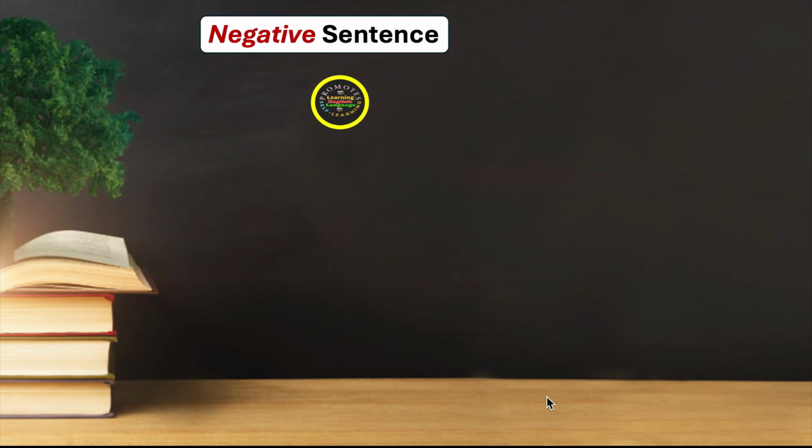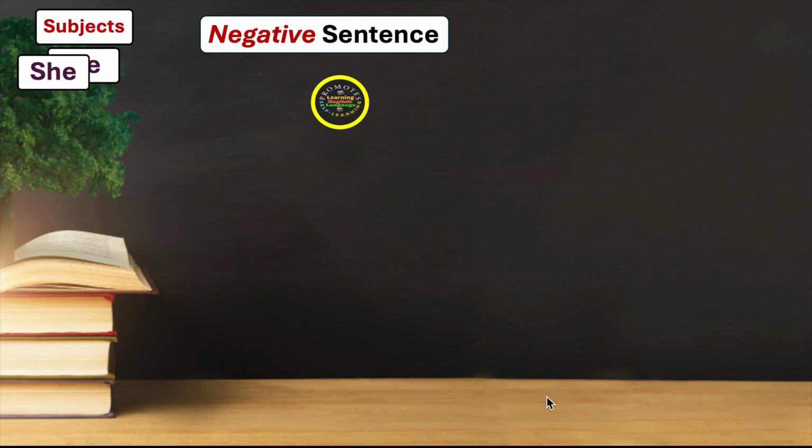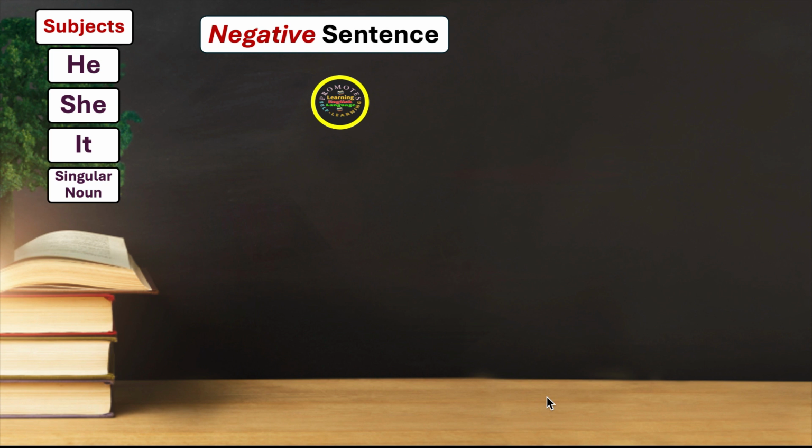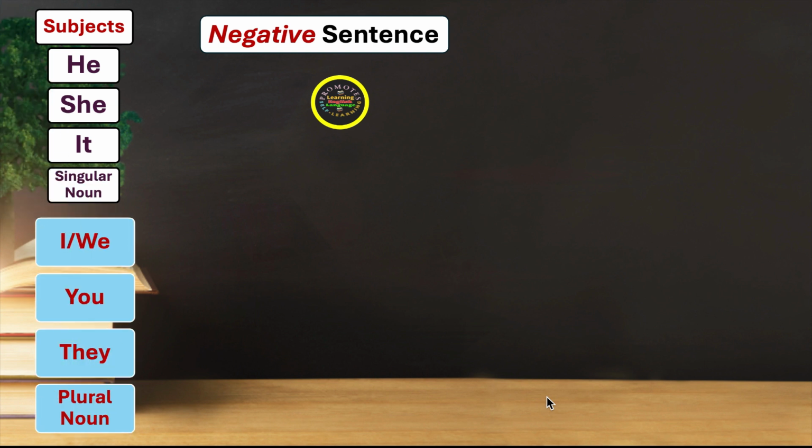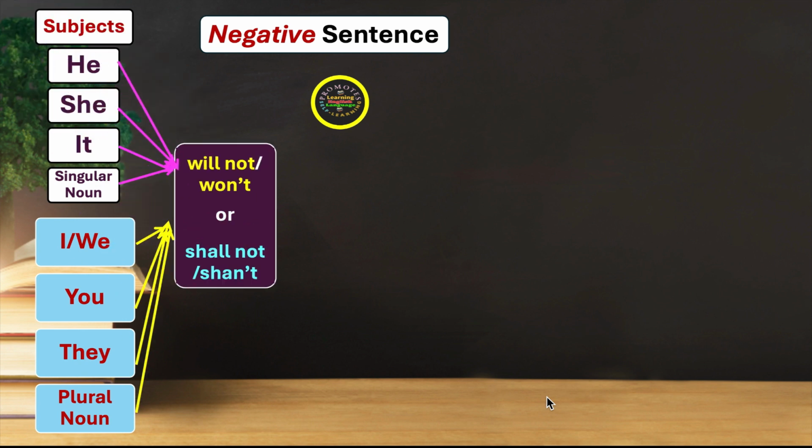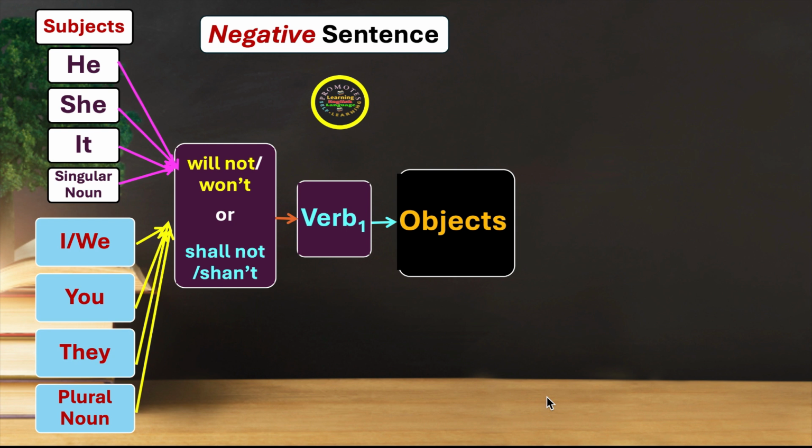Negative form of sentence of future simple tense. What's the structure? We have the subjects the same, like he, she, it, singular noun, and some more subjects: I, we, you, they, plural noun. Whatever the subjects we have, whether singular or plural, in the negative form we use will not, and the short form is won't, or shall not, and the short form is shan't. You can use any one of them. Meanings remain the same, but I will use will not or won't most of the time. And then we have the first form, the root form of the verb, and then objects or other words. See the examples.